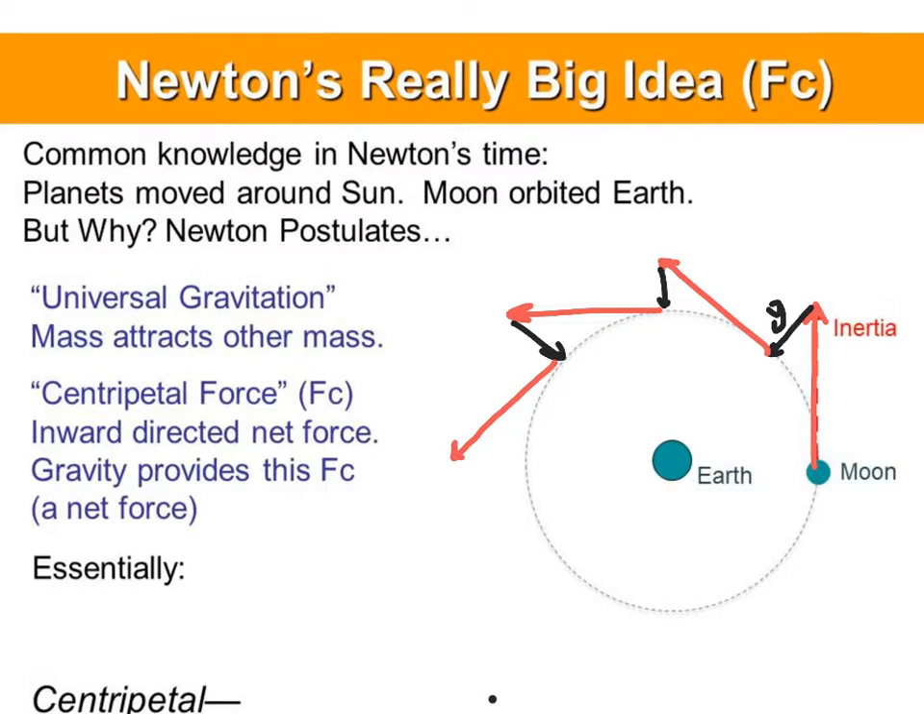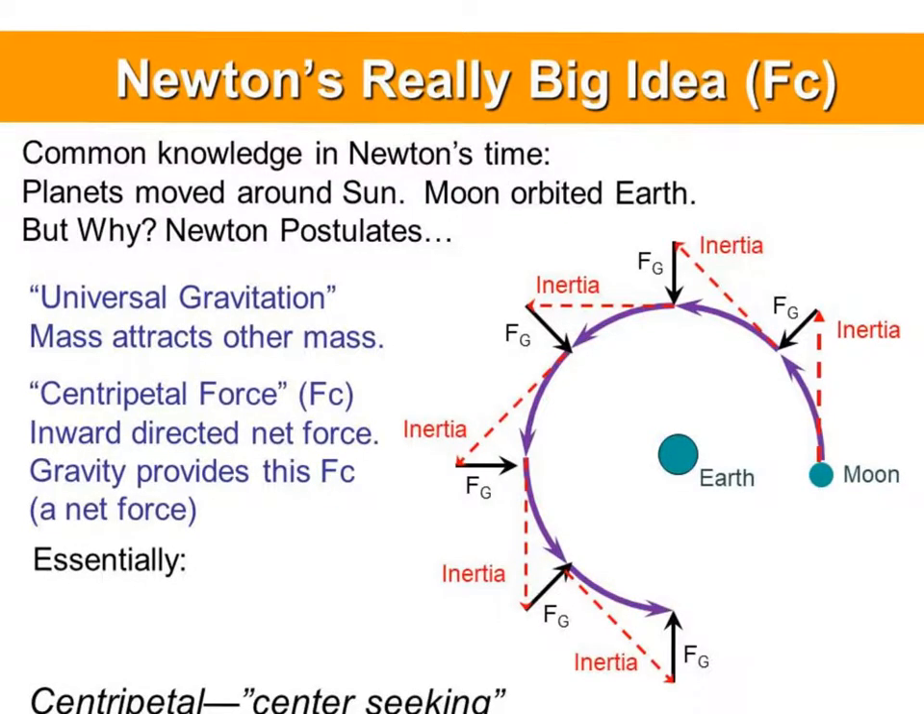It wants to go straight because of inertia. Gravity pulls it inward. Again, we get the picture that the moon wants to go straight because of motion. Gravity pulls it inward. This is an unbalanced force, a net force, which is causing acceleration and a change in direction. Looking at this in a much prettier fashion, the result of this is a circle.